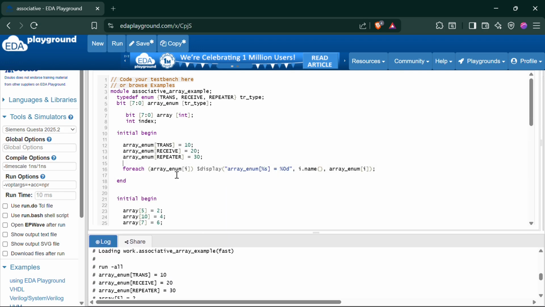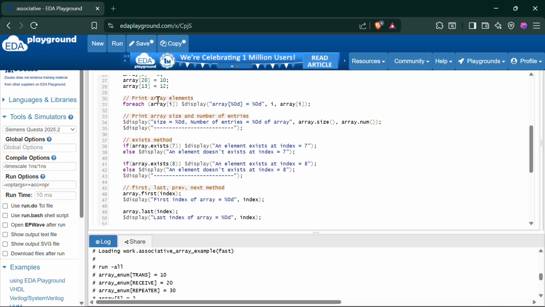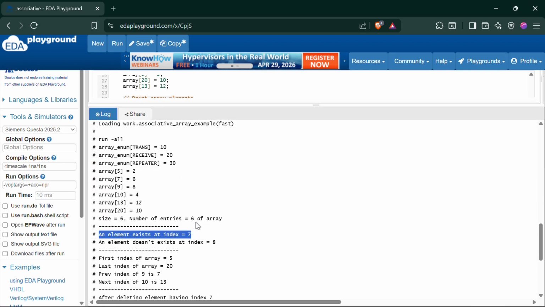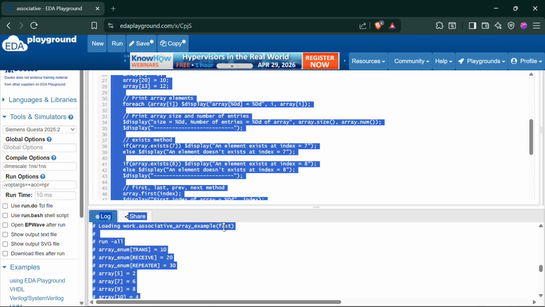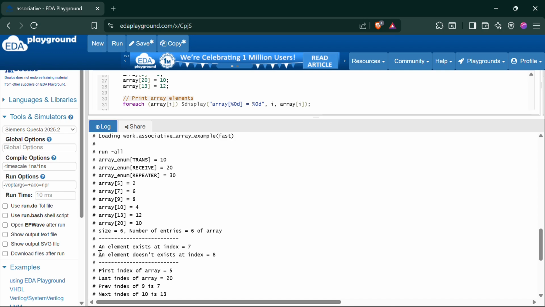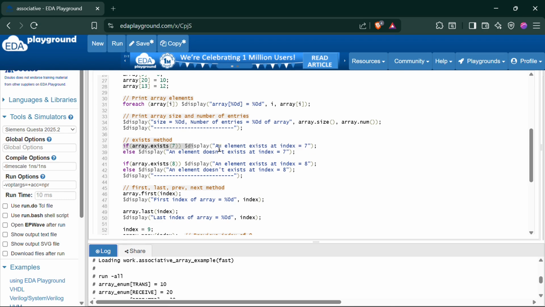Fine. Now, this is one example of using an associative array, which I have already explained, but now we are seeing the exists method: if the 7th index exists. See, an element exists at index 7 if you write this exists method. At 8, an element doesn't exist, as you can write with this if else statement. You can write both branches in an if else statement. In this way you can use your exists method.